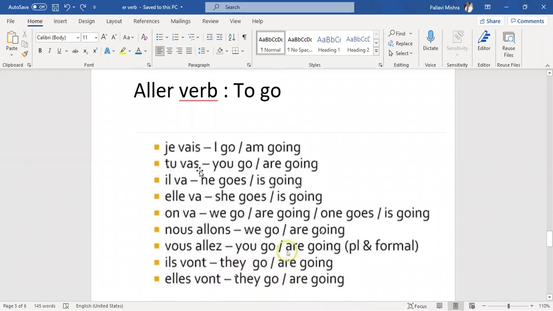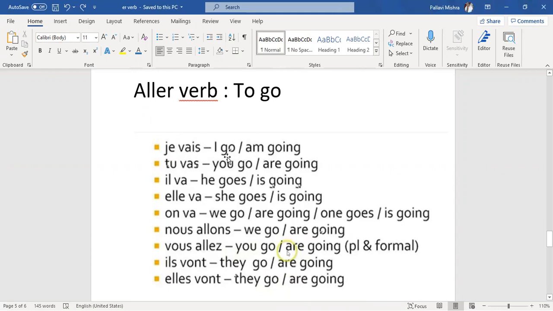Je vais, tu vas, il va, elle va, on va, nous allons, vous allez, ils vont, elles vont. So we conjugate this aller verb as an irregular verb, not an er verb.